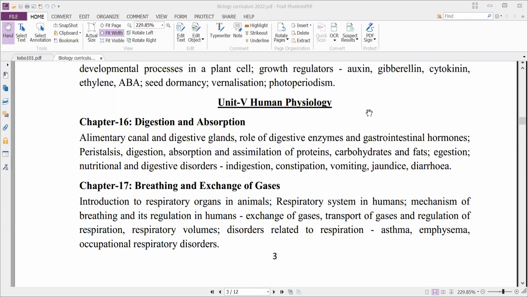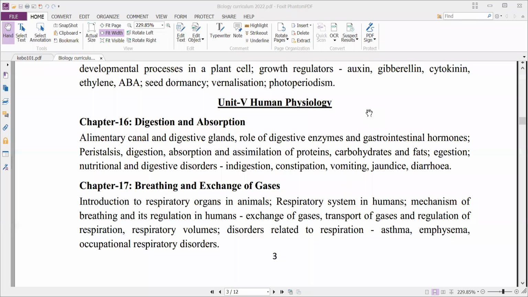Insects use a trachea. Earthworm respires through skin. And most of the terrestrial higher vertebrates respire through lungs, including humans. So here we'll discuss in detail the respiratory system in humans.